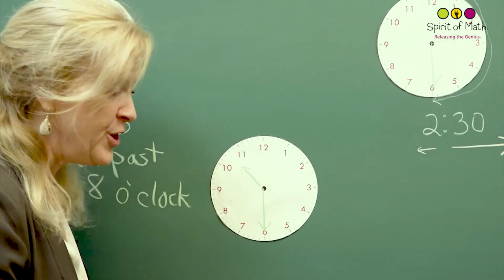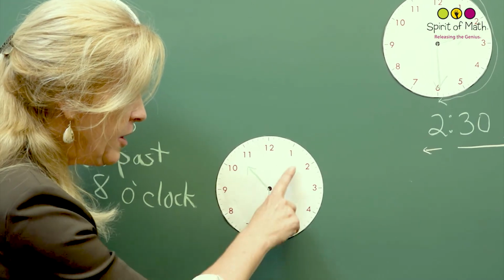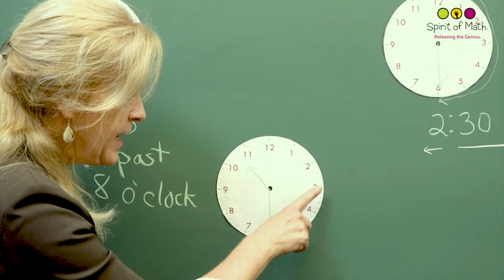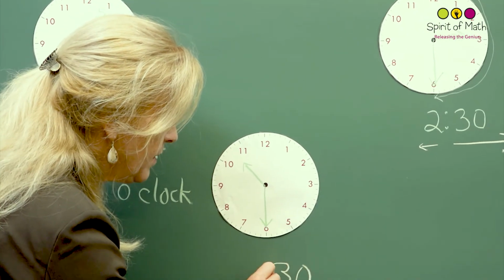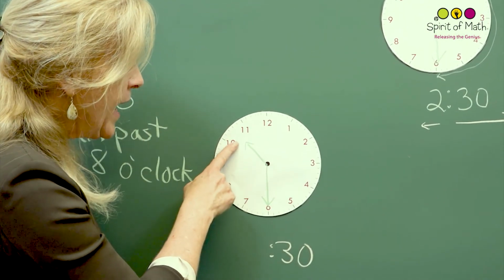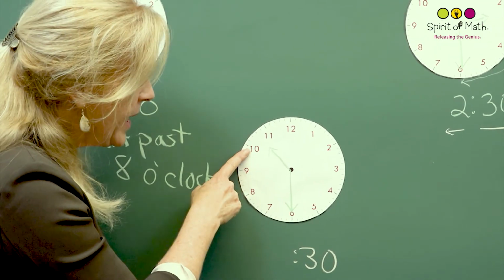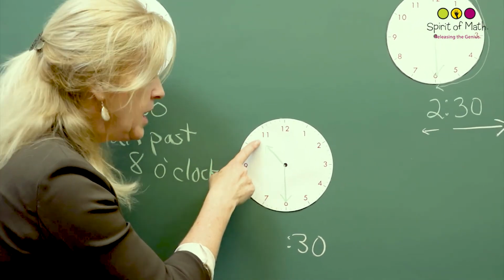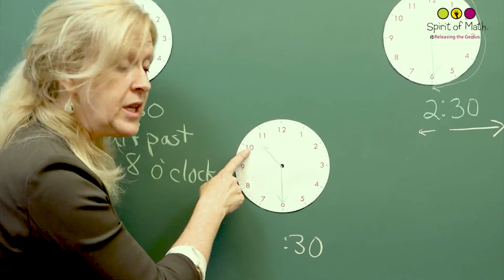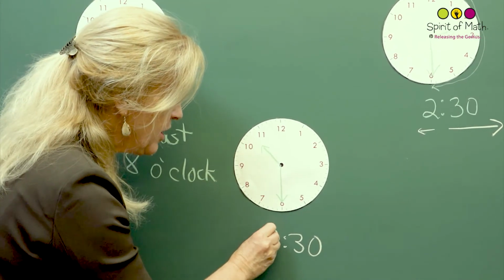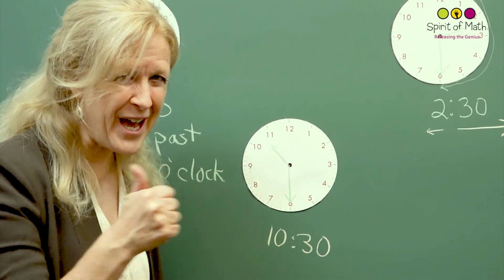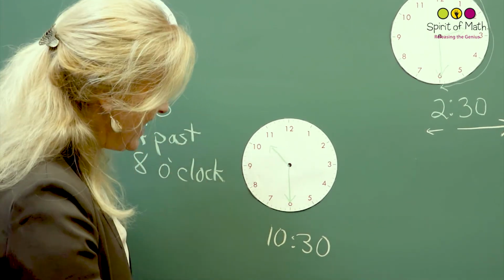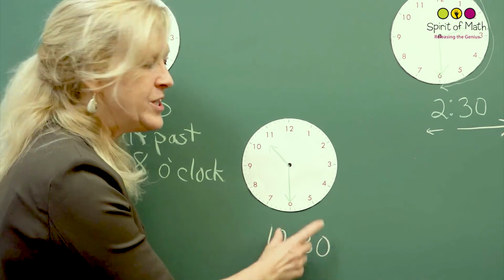If you did, good for you. You know this is going right down here. This is at the 30, 5, 10, 15, 20, 25, 30. So it's 30. And what is it half past? It's half past the 10 is going to 11. So it's not quite at 11 yet. So you say it's half past 10. Did you get that? If you did, give yourself a tap on the back. Way to go. So again, this is 10:30 or half past 10.